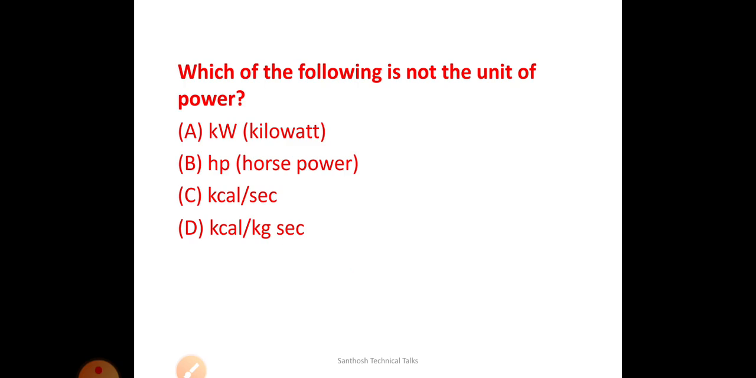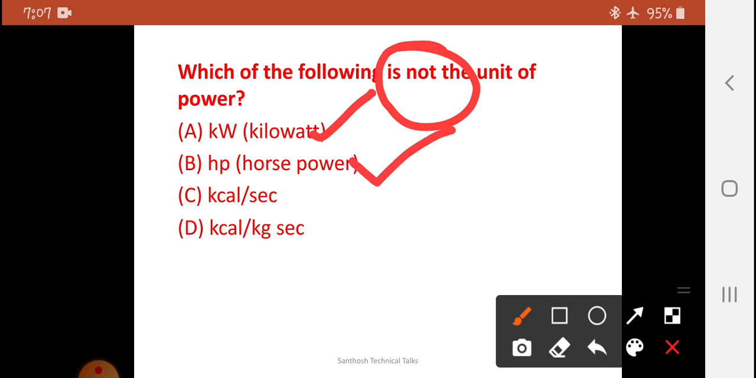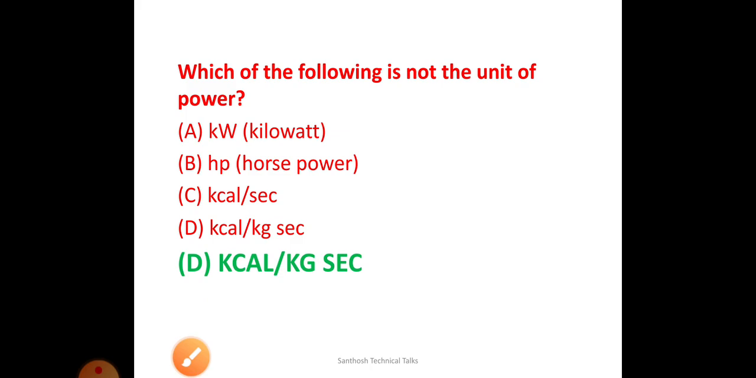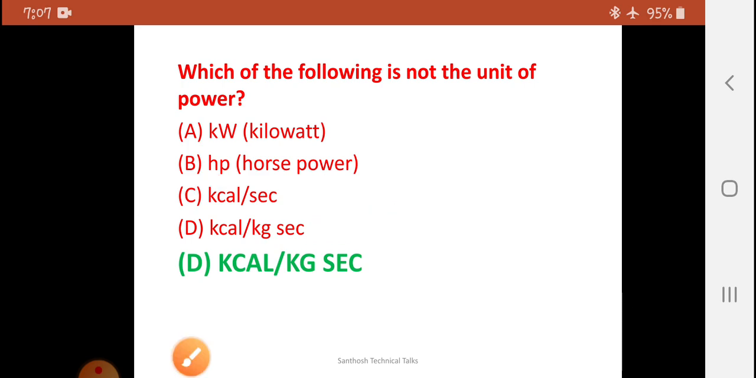Next, which of the following is not the unit of power? In these types of questions, you have to notice this word not. We know that kilowatt is the unit of power, HP is the unit of power, and the other two are very confusing. Kilocalorie per second is also a unit of power, whereas kilocalorie per kg second is not a unit of power. This you have to remember.